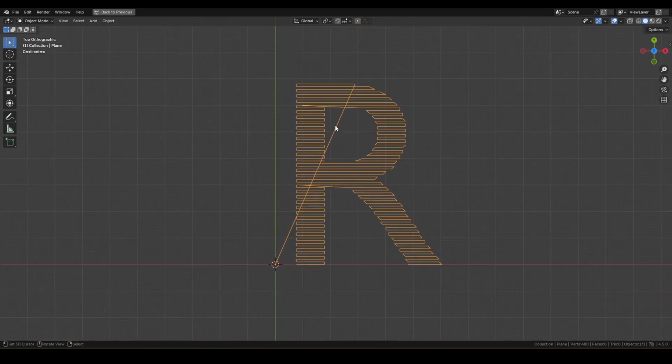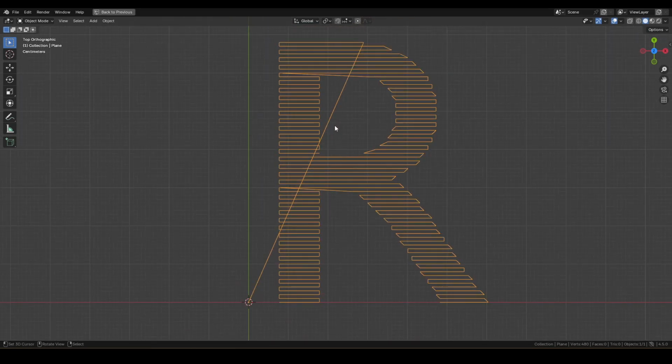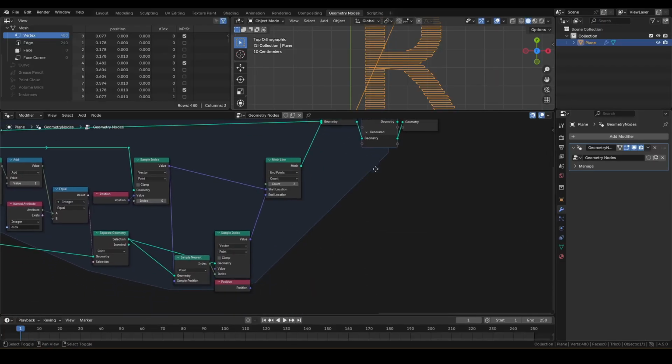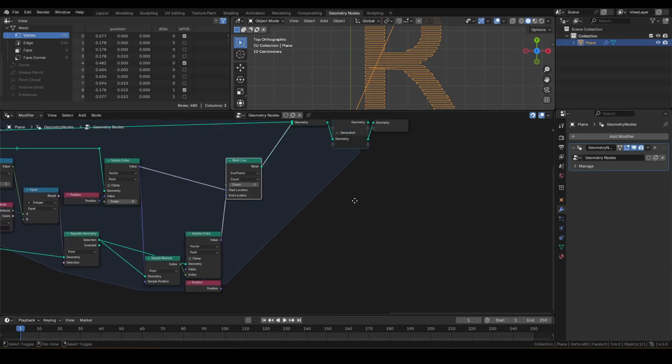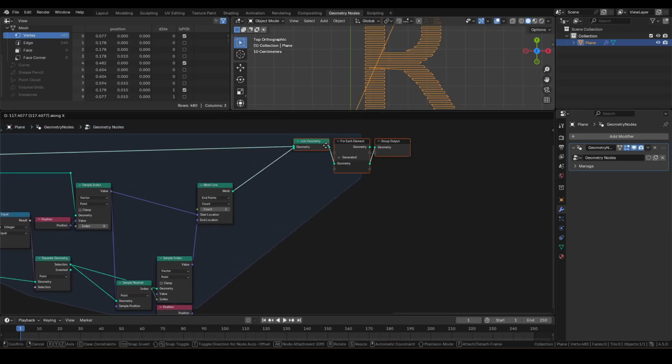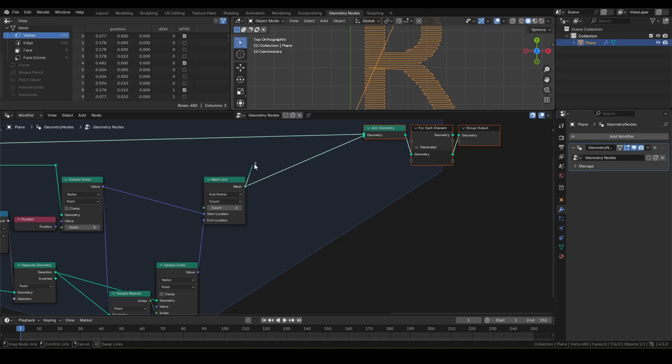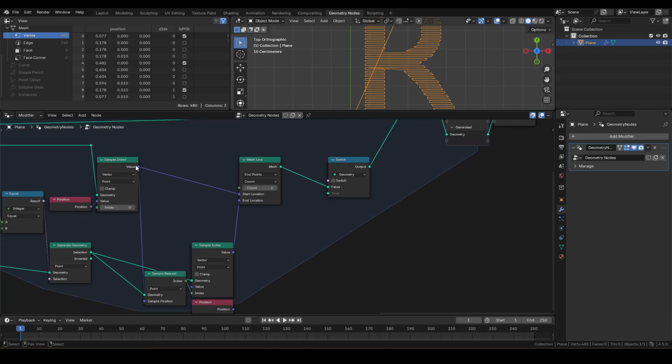Here is how it looks now. We have these long diagonal lines that are not visually appealing. Feels very unnecessary, so let's get rid of them. However, we shouldn't be deleting all diagonal lines, so we'll make a cutoff condition. After this mesh line, insert a switch node. Connect the mesh line result to false.